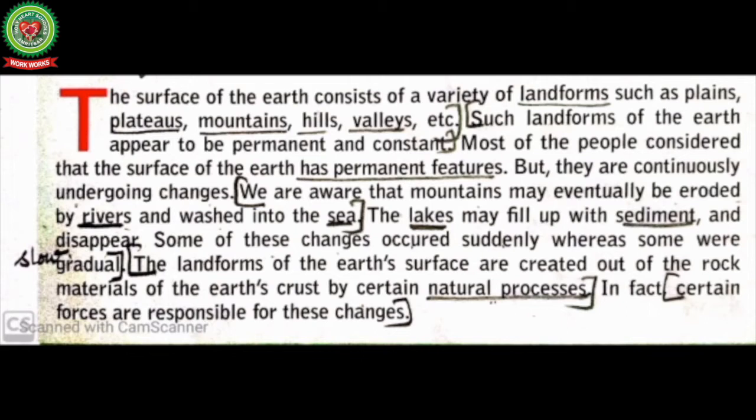Let's continue with the reading. Some of these changes occurred suddenly, whereas some were gradual, meaning slow. The landforms of the earth's surface are created out of the rock materials of the earth's crust by certain natural processes. In fact, certain forces are responsible for these changes.